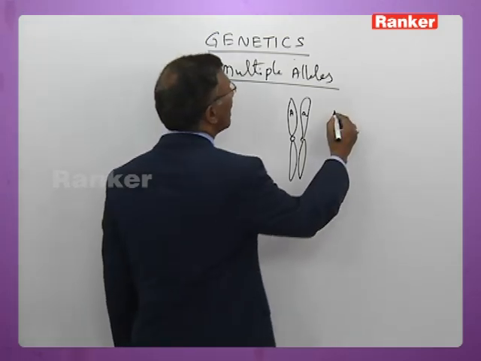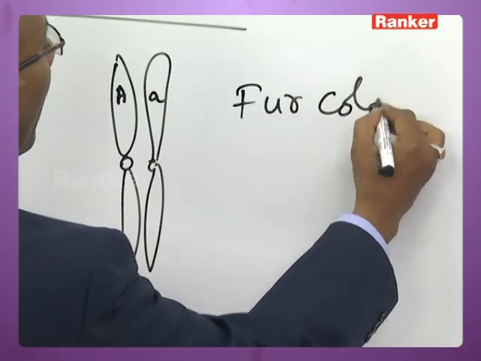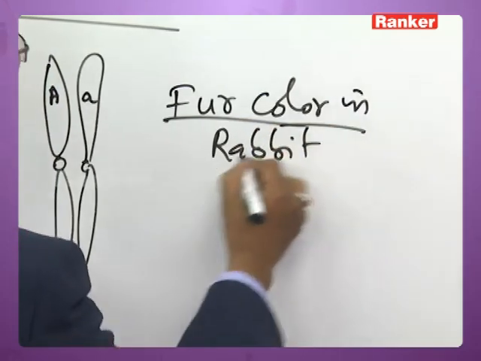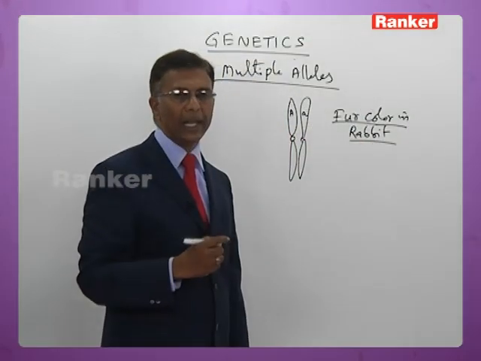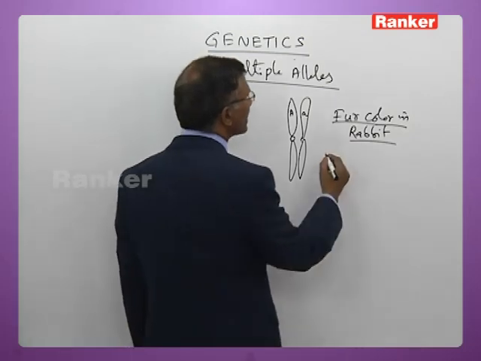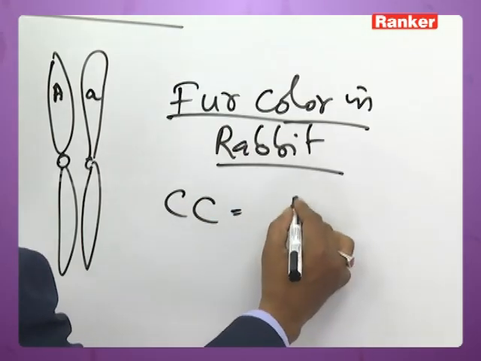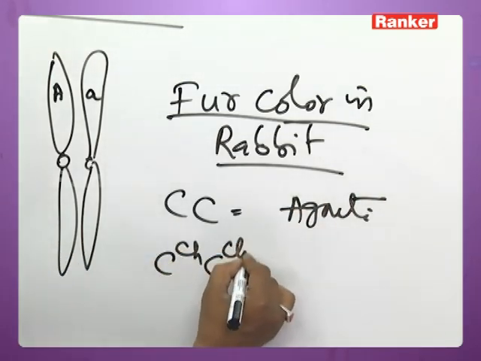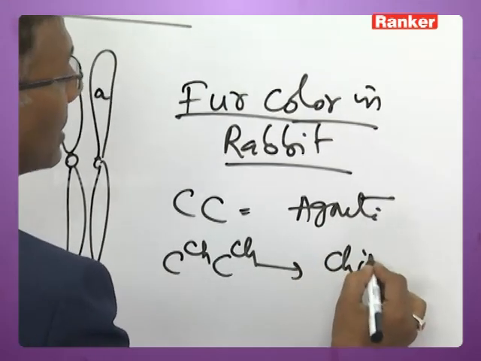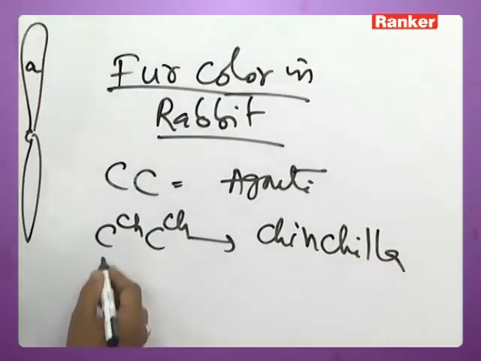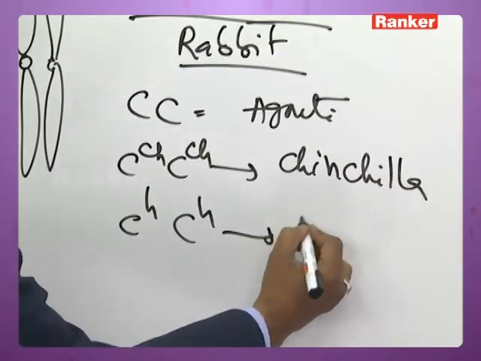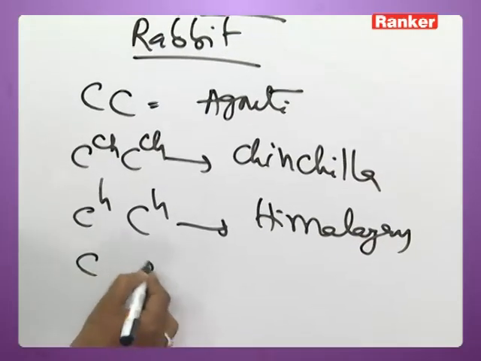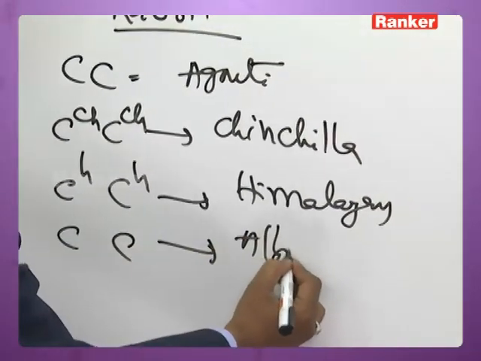For instance, fur color in rabbit is under the control of multiple alleles. There is capital C representing the agouti trait, C-chinchilla representing the chinchilla trait, C-Himalayan representing the Himalayan trait, and small c representing the albino trait.